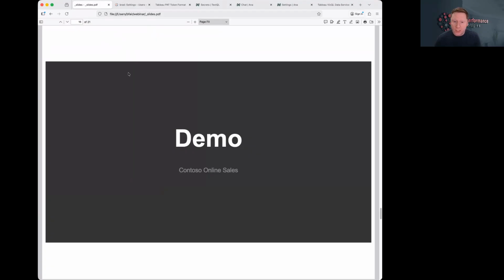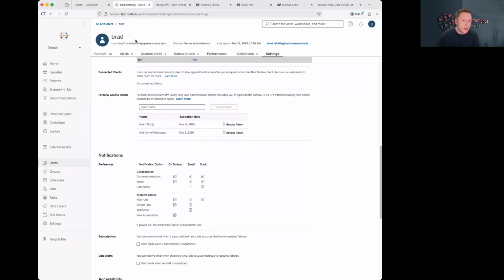So I'm going to go through and demo this solution and show you how it works. The first thing that we need to do is get Anna, the TextQL agent, connected to Tableau using a Tableau personal access token in this case, which we will store in Anna's secrets manager. And then we'll chat through some analytical questions and iterate on things.